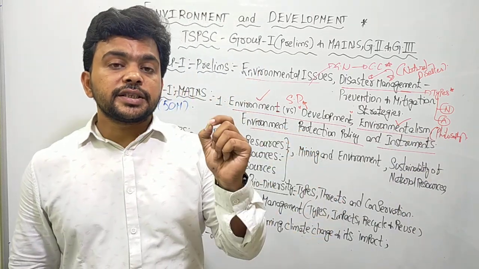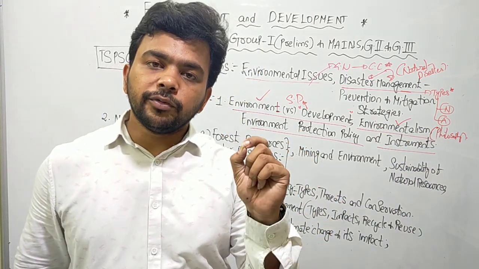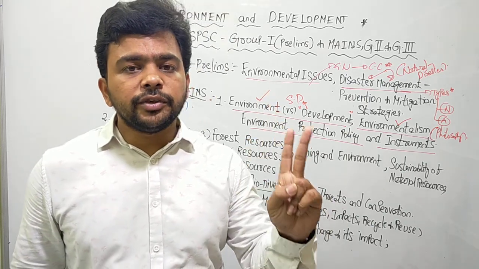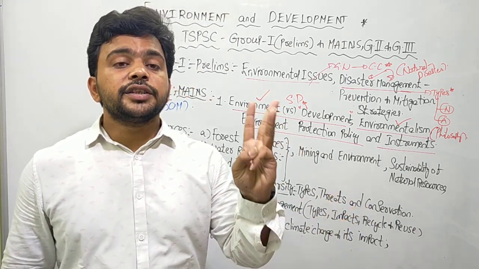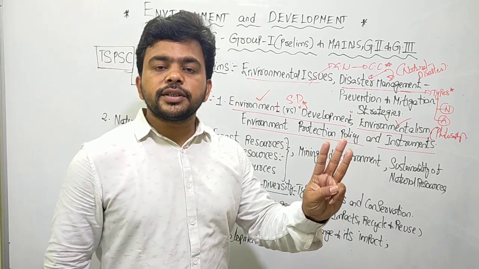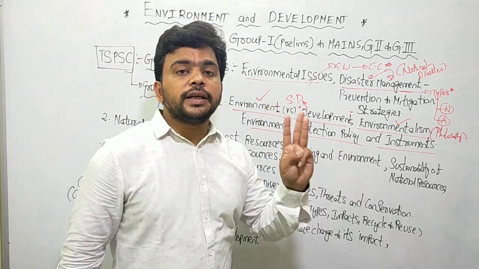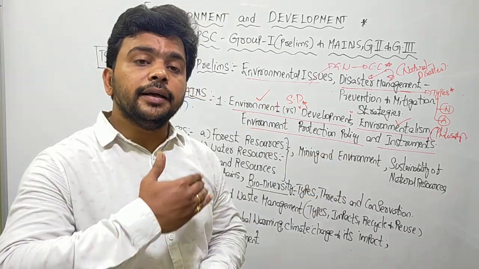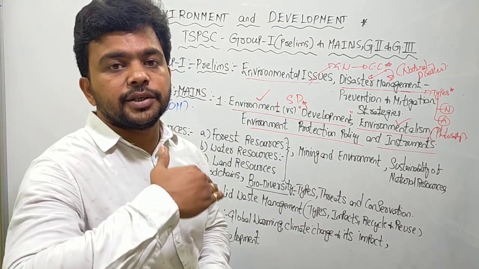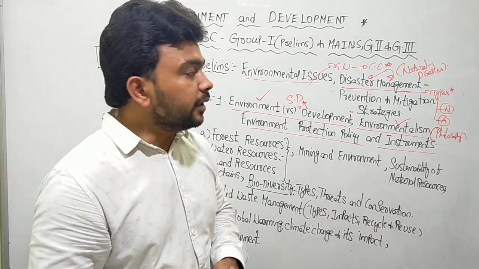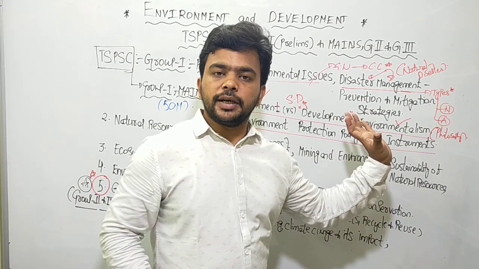That is, they strive for the protection and conservation of the environment. They utilize the resources of the environment in a sustainable manner. They see that the environmental resources and natural conditions are preserved and taken forward as they are to the future generations.